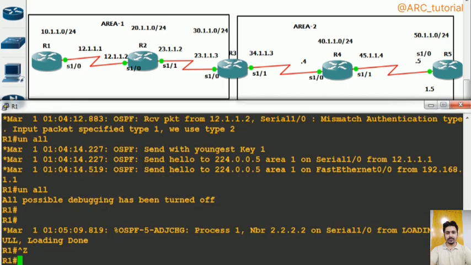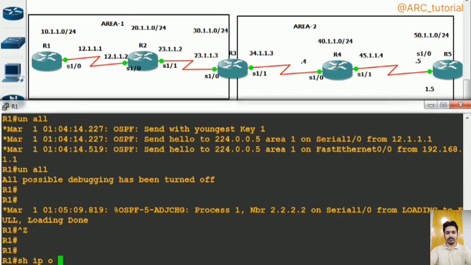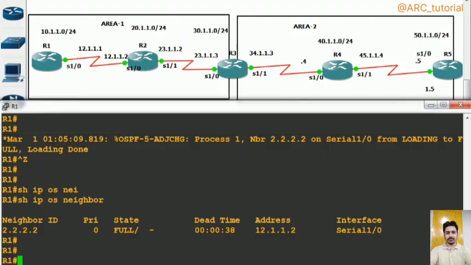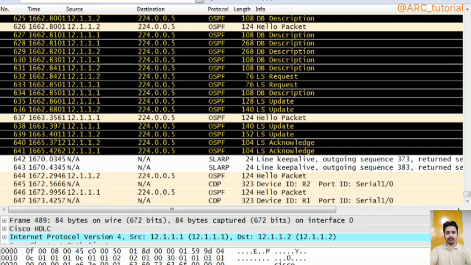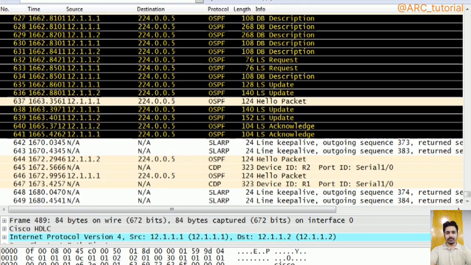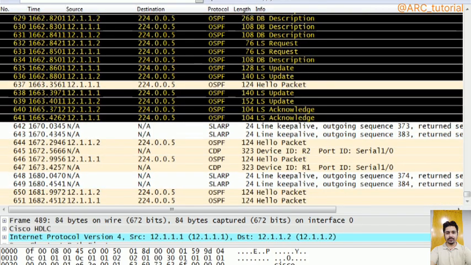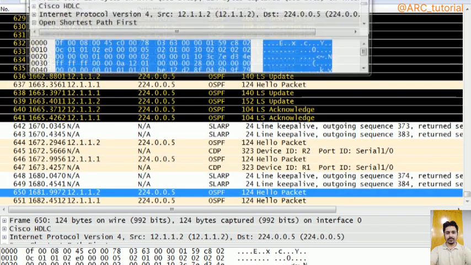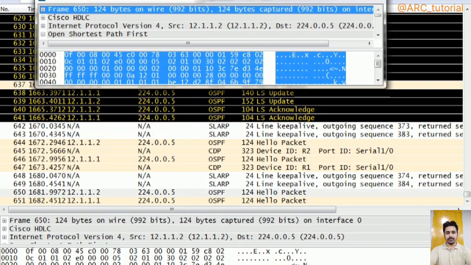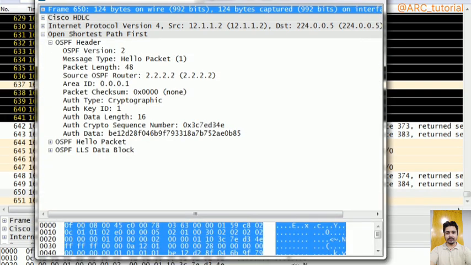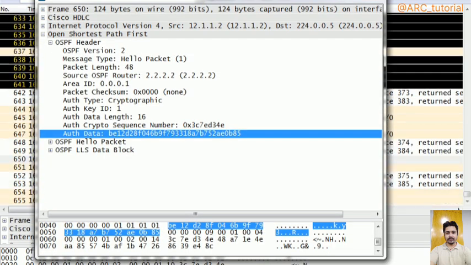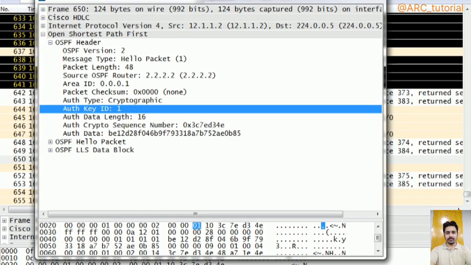Let's move back again on R1. See, and this time the hello packets are containing your data, and this is your data, this is your password. The key ID is still there, right?